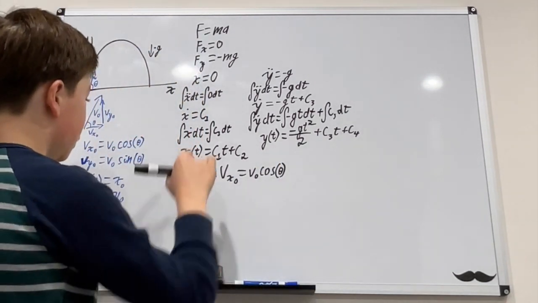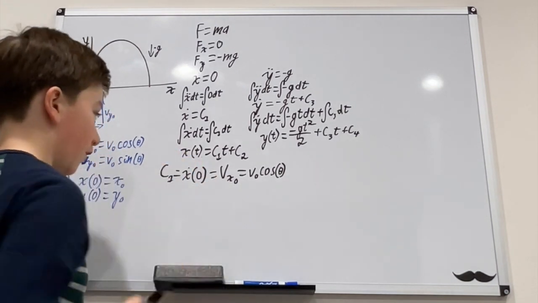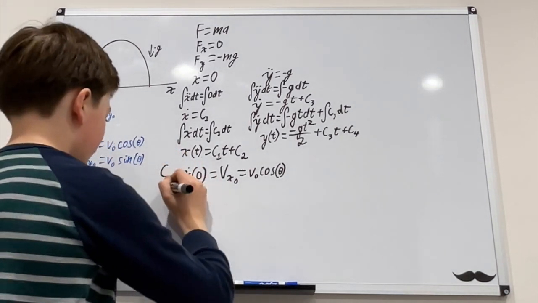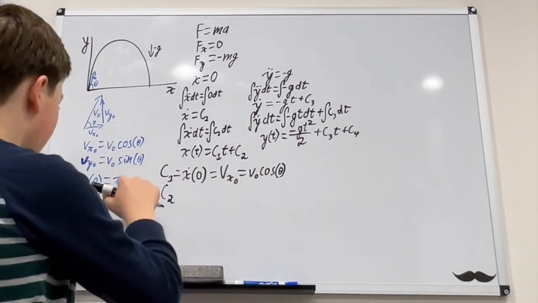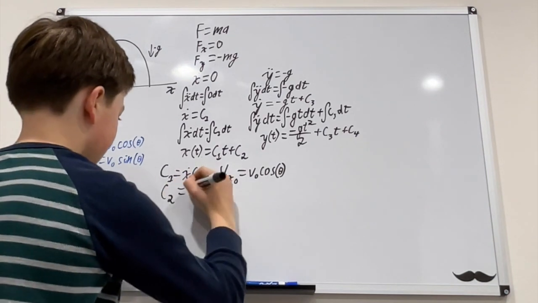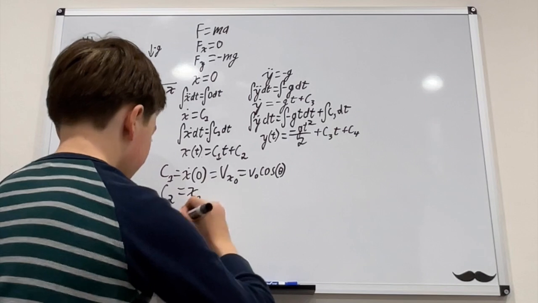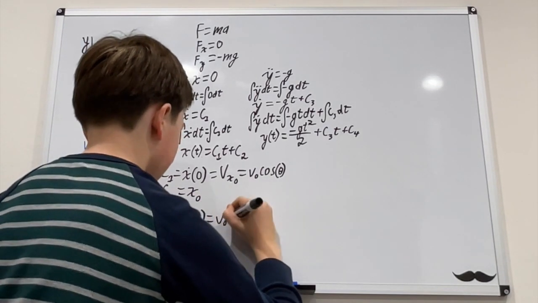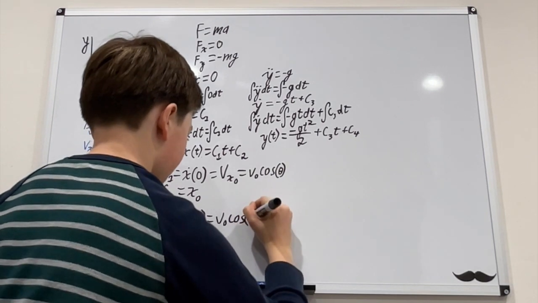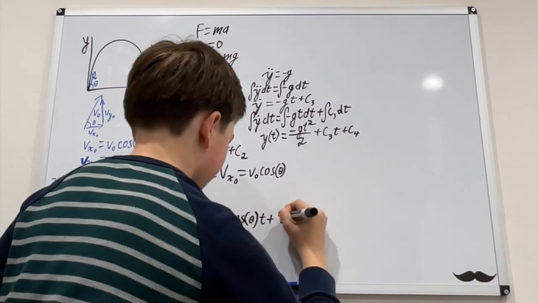We also know that x dot equals c sub 1, so this will be the value of c sub 1. And c sub 2 is just a constant, the initial x naught. Therefore, x of t equals v naught cosine theta times t plus x naught.